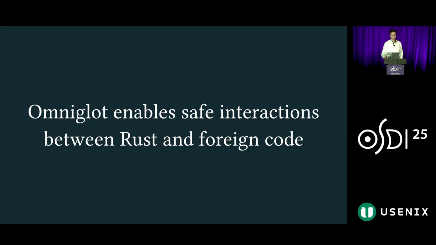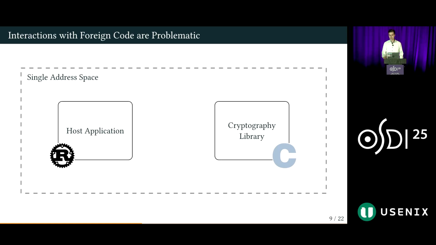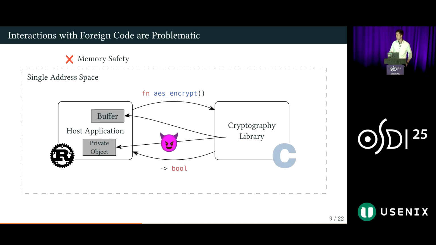Before I talk about how Omniglot achieves this, let's first look at the problems that arise when Rust interacts with C today. When integrating a foreign library into a Rust application, it runs in the same address space with the same privileges as Rust. While this means that calling into the library is efficient, it's a mere function call and the ability to share memory, it also means that any bug of the foreign library endangers the safety of the Rust application, for instance, by overwriting any of its private objects.